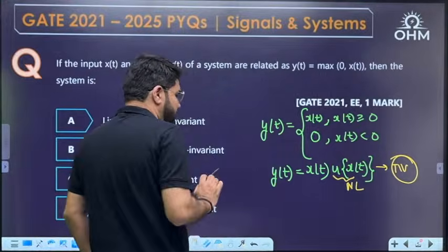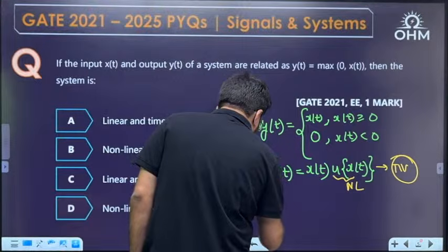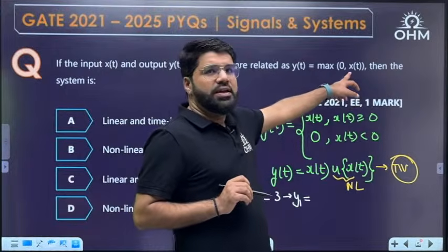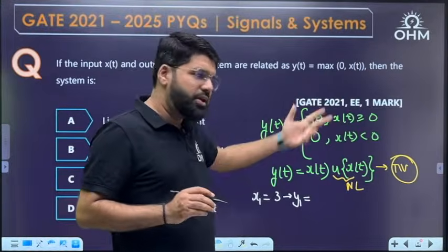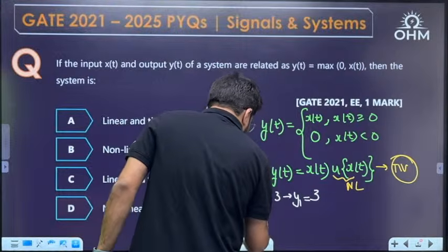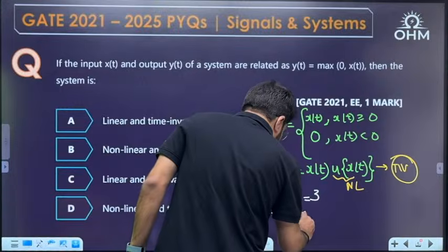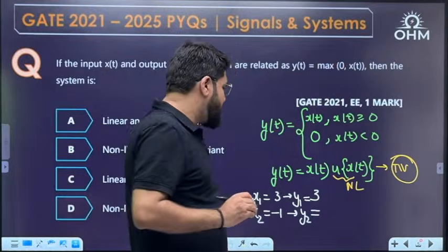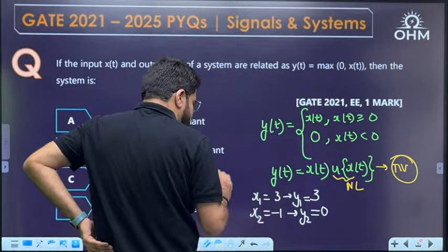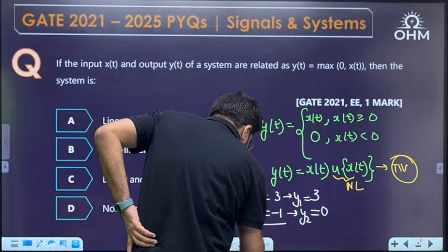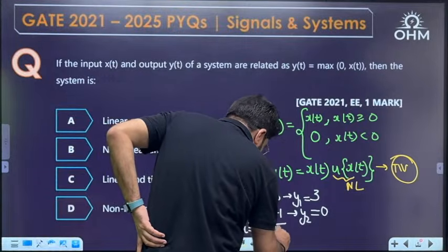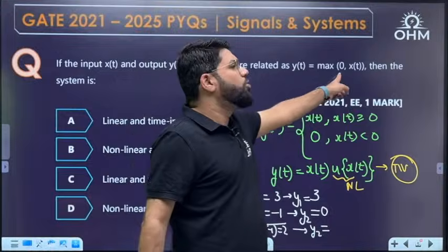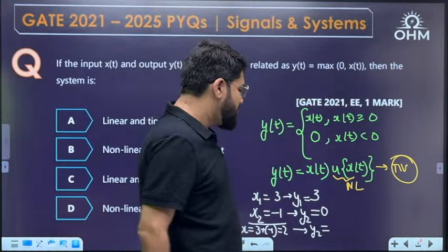If this is non-linear, why? Suppose you take an input x1 equal to 3, what is the output y1? Now if the input is 3, out of 0 or 3, which is maximum? 3. The answer is 3. If you take another input x2 as -1, what will be the output y2? Now if this is -1, out of 0 or -1, who is greater? 0 is greater, so the output will be 0. But if I add these two inputs, 3 plus -1, which is 2, what will be the output now? Out of 0 or 2, 2 is maximum, so the output is 2.